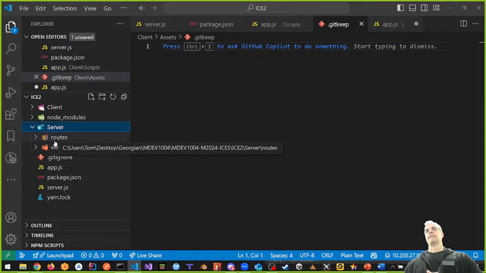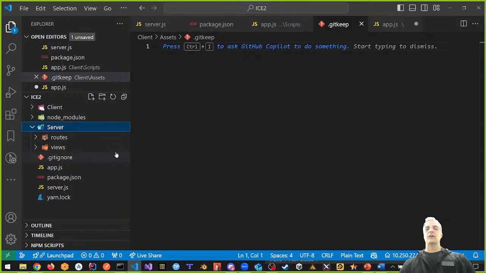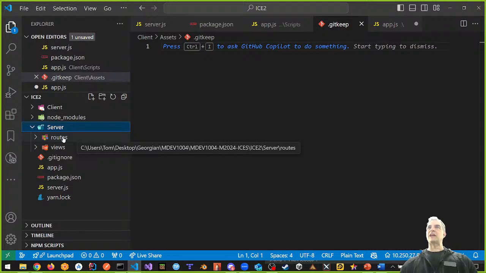Anybody? Windows, okay. No one's really answering. Windows has a problem with naming. For Windows, uppercase, lowercase doesn't matter. That means server routes lowercase or routes uppercase in Windows is the same. We need to change this. So the way we do it is to rename twice.